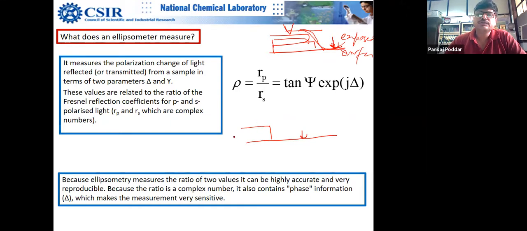Got it? The same problem exists with the profilometer. It is not sensitive to your subsurface information. AFM is not sensitive to the subsurface information.